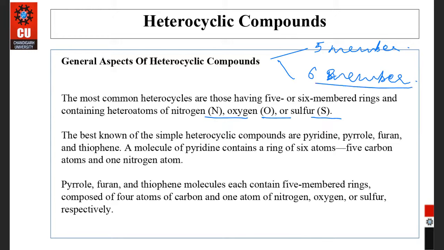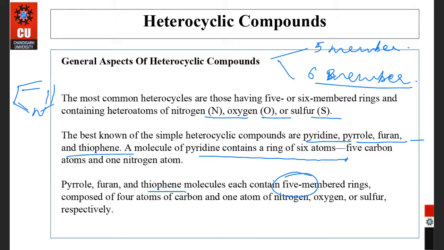The best known examples of heterocyclic compounds are pyridine, pyrrole, furan, and thiophene. The molecule of pyridine contains 6 atoms, 5 carbon and 1 nitrogen. This is the pyridine molecule. We'll discuss type-wise. Pyrrole, furan, and thiophene are 5-membered rings, like this.